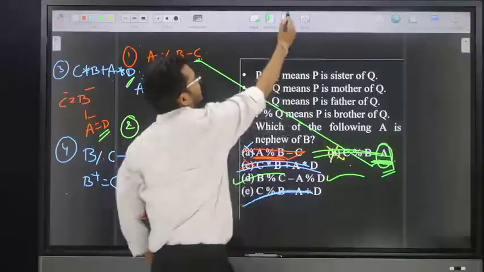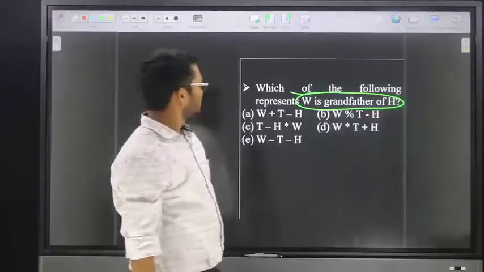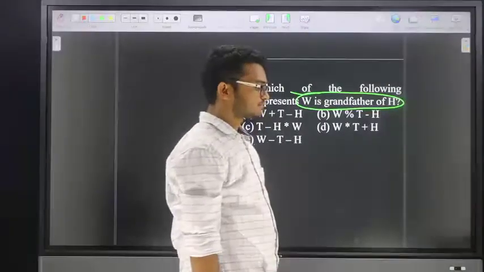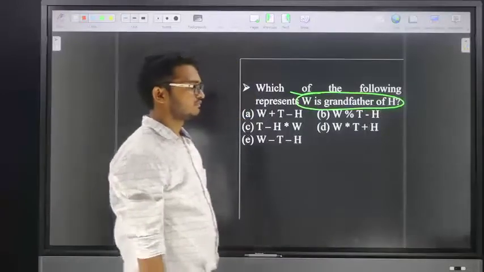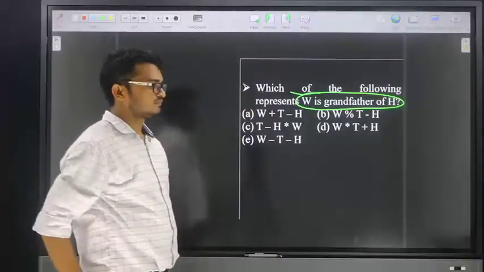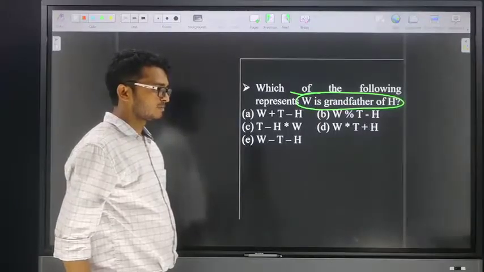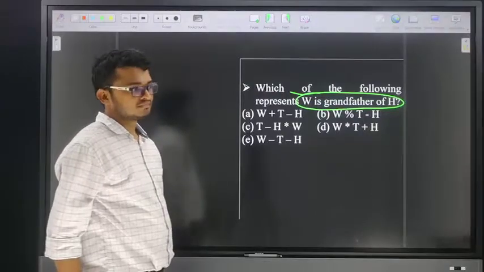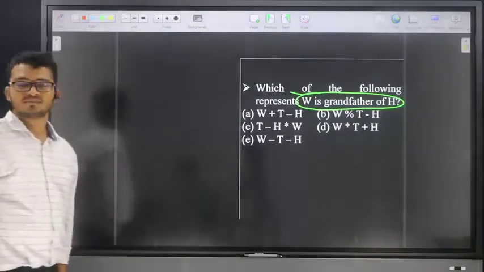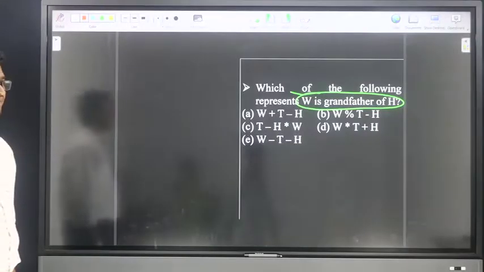Next, in the same manner, how is this one related? If you want the conditions, see here once again.